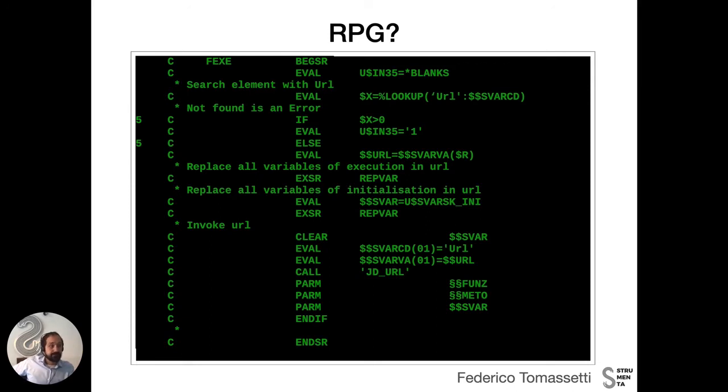The language permits to perform assignments. It has control statements like the if, and it has also an interesting statement that will be important for us, that is a call. In this case, we are calling a program named JDURL, and we're passing some parameters.